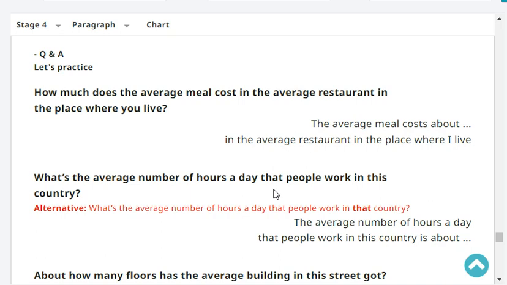Let's practice. How much does the average meal cost in the average restaurant in the place where you live? The average meal costs about 100 yen in the average restaurant in the place where I live. Yeah, one ramen.